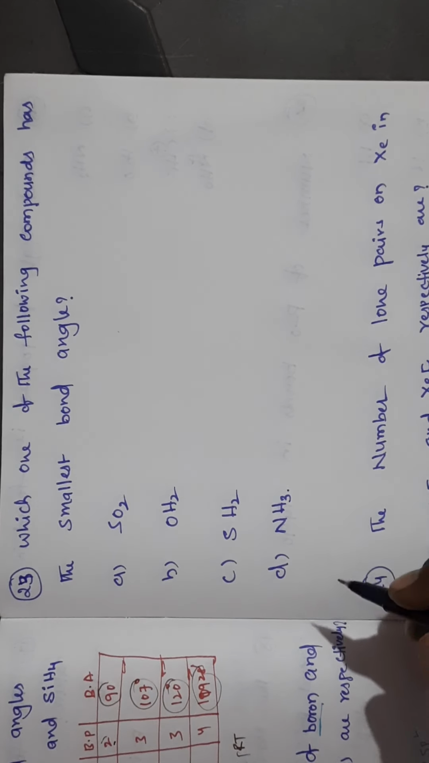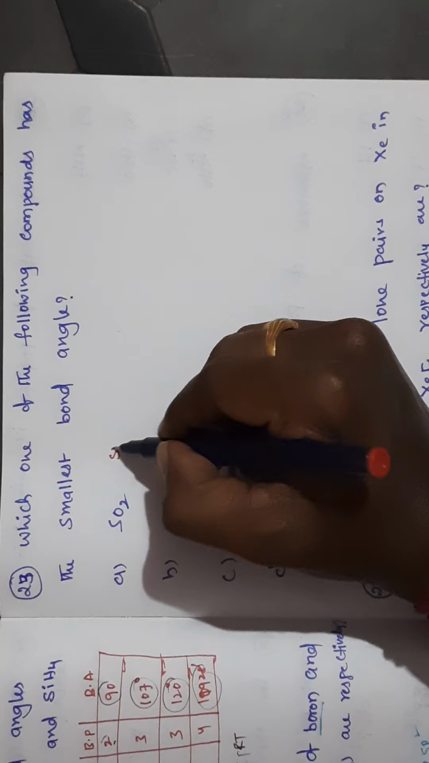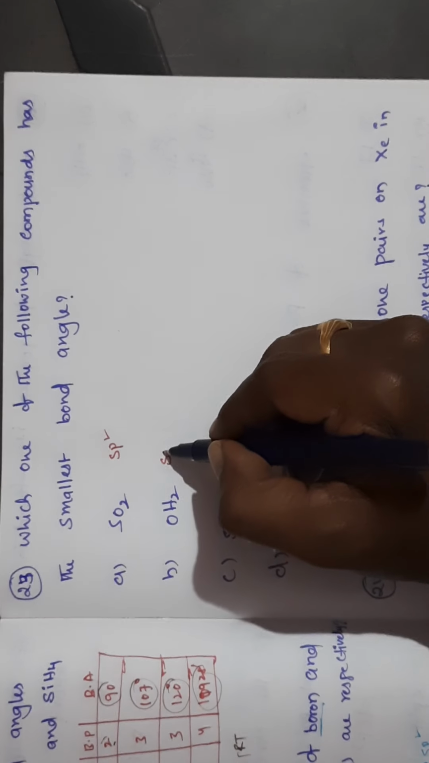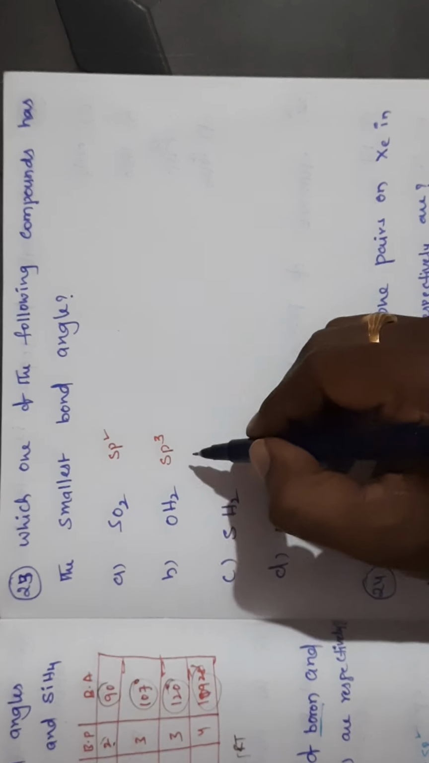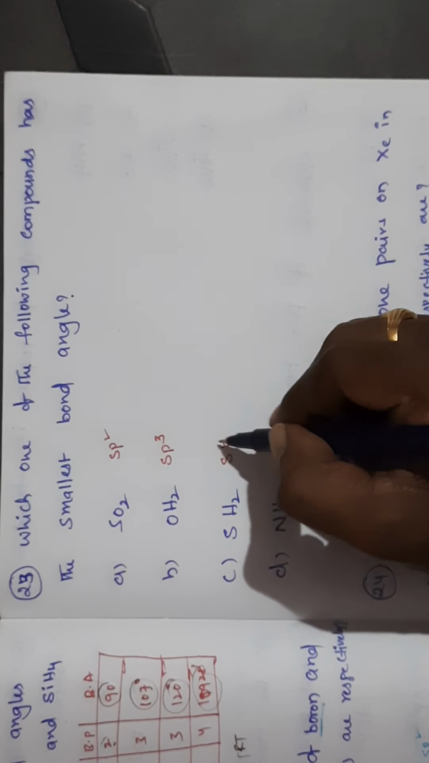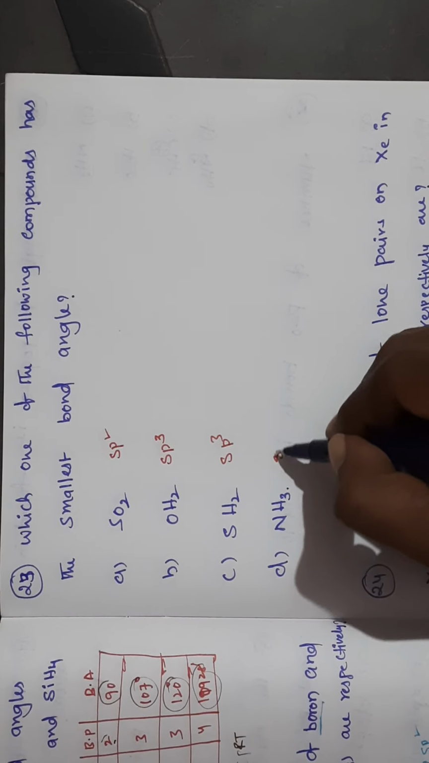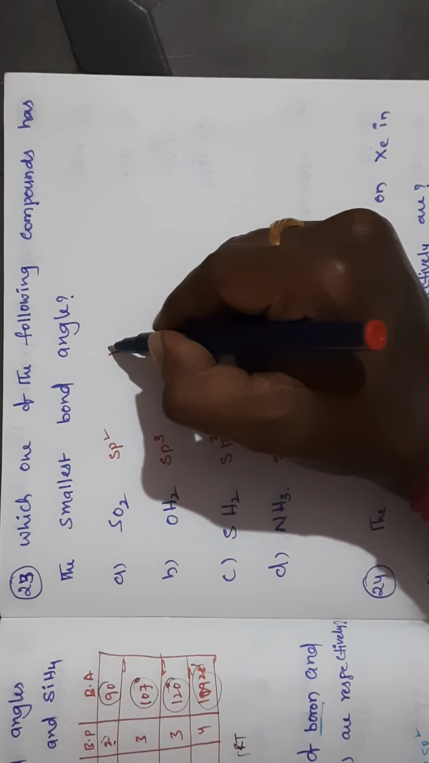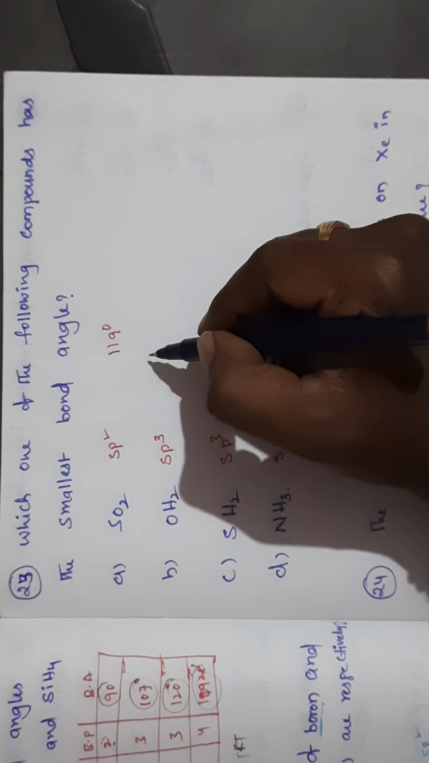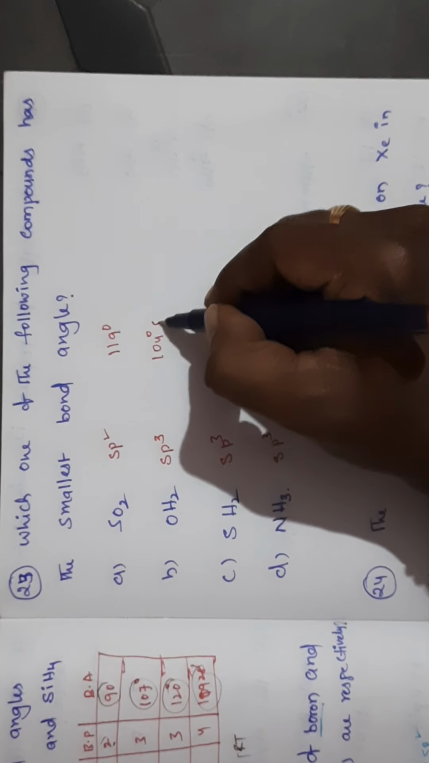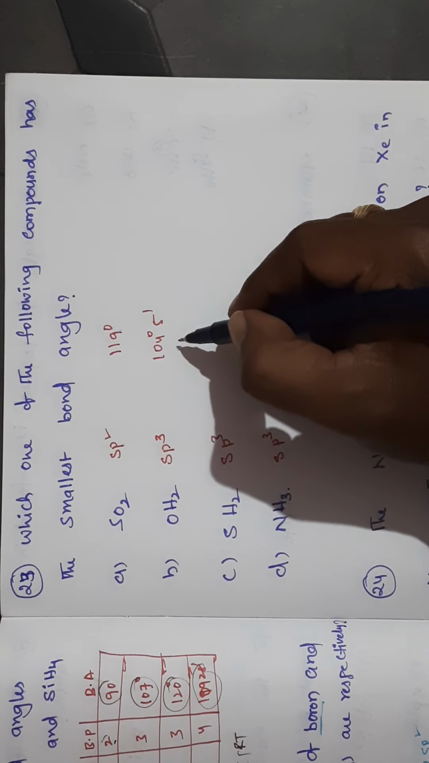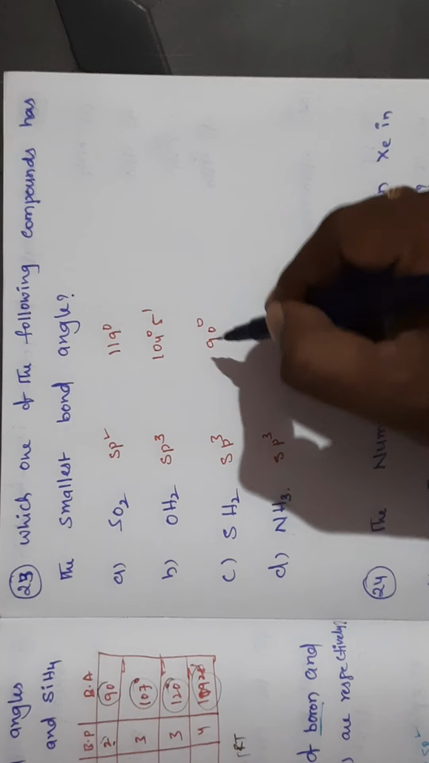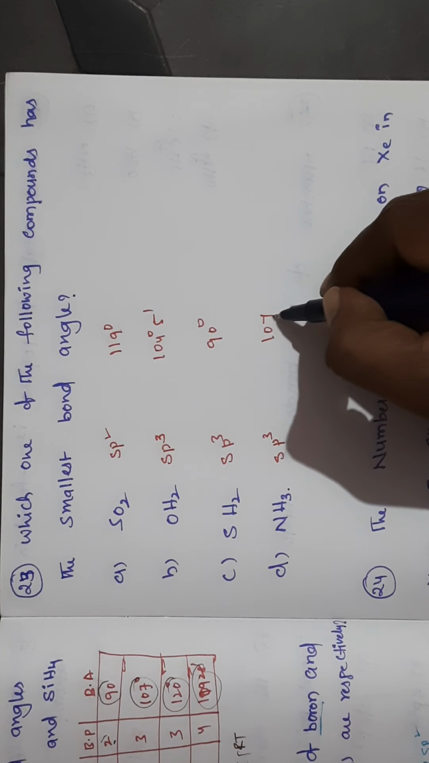So in the case of this one, SO2 will have sp2 hybridization, H2O will have sp3 hybridization, SH2 will have sp3 hybridization, and NH3 will have sp3 hybridization. Because of bond pair and lone pair, here the bond angle is 109 degrees. Here the bond angle is 104 degrees 5 minutes, and here 90 degrees will be the bond angle. So it is 107 degrees bond angle.